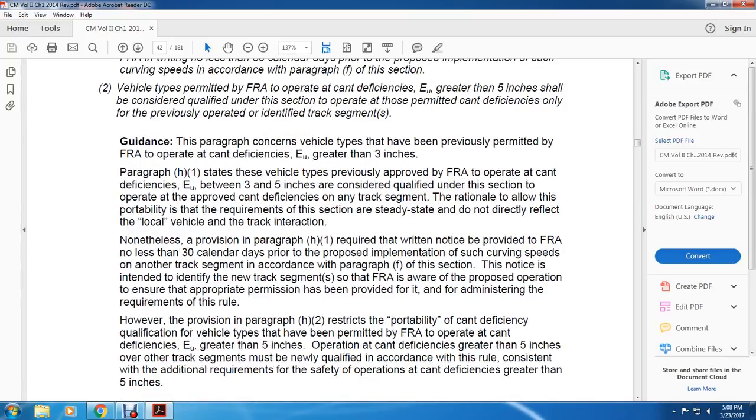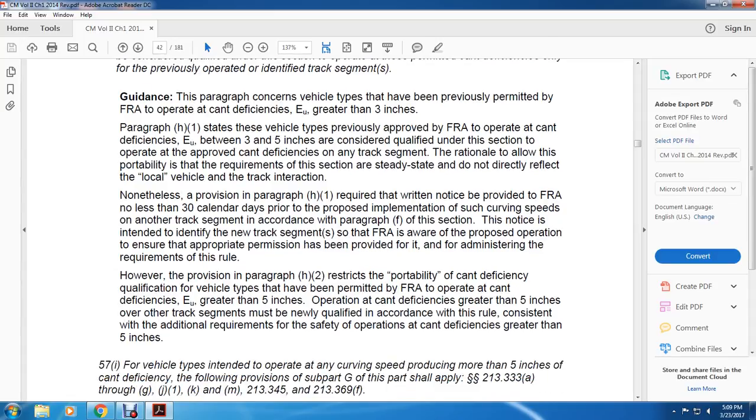Guidance. The paragraph concerns vehicle types previously permitted by the FRA to operate with cant deficiency EU greater than 3 inches. Paragraph H1 states that vehicles previously approved by the FRA to operate with cant deficiency EU between 3 and 5 inches are considered qualified under the section to operate at approved cant deficiencies on any track segment, with the rationale that the portability requirements of the section are steady state and do not directly reflect the local vehicle and track interaction. Nonetheless, paragraph H1 requires written notice to the FRA not less than 30 calendar days prior to the proposed implementation of the curving speed on the track segment, in accordance with paragraph F. The notice is intended to notify the FRA of the new track segment so that it is aware of the proposed operation and to ensure the appropriate permissions have been provided and administrative requirements for the rule are met.